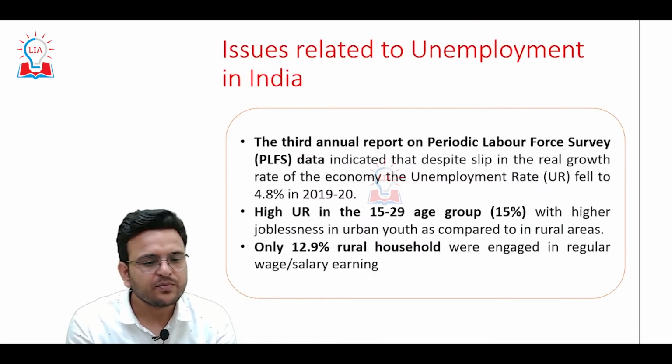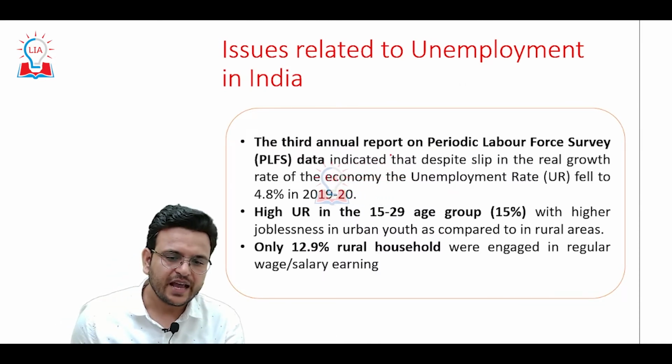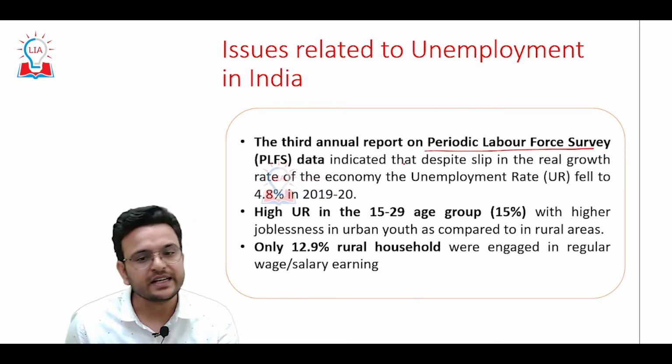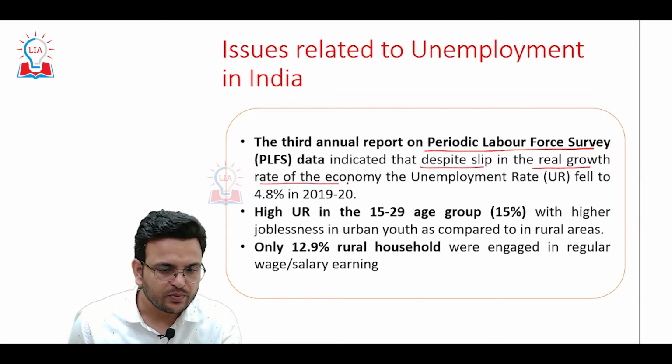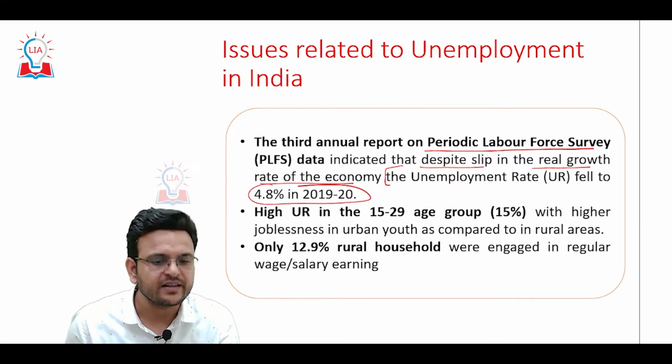Here we have to see some issues regarding unemployment. Periodic labor force data indicate that despite a slip in the real growth rate of the economy, the unemployment rate fell to 4.8% in India.